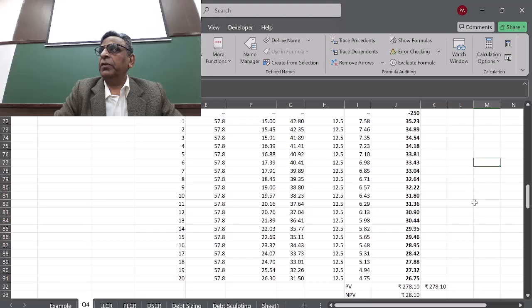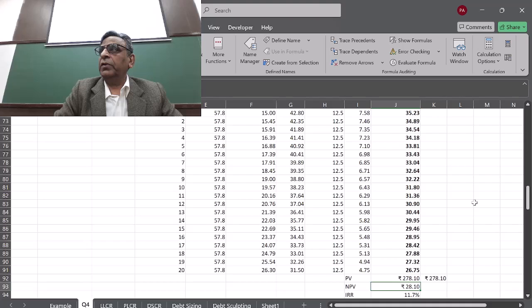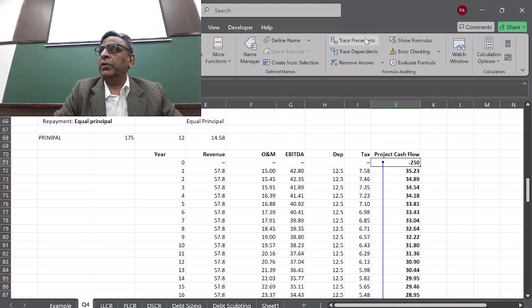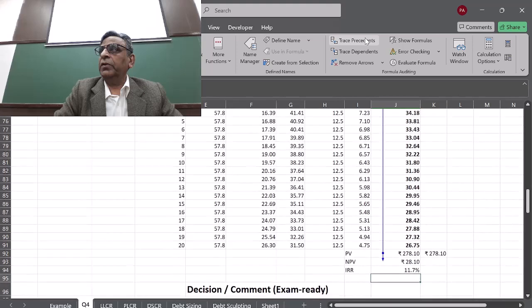So all these cash flows which you have calculated, I'm just calculating, if you get all this money today in hand, how much is it worth. This is the present value of all the cash flows which you are going to generate, discounted at the cost of capital rate. And then how much money you have spent. So here we include this 250. We subtract this from 278. So we get NPV.